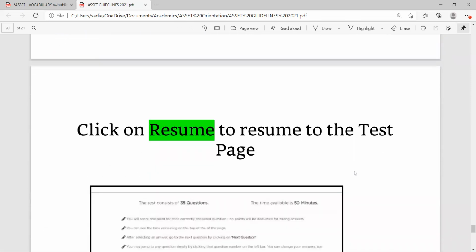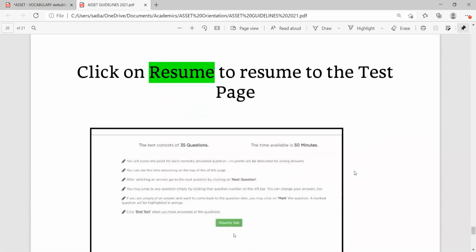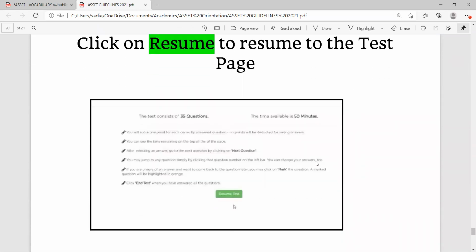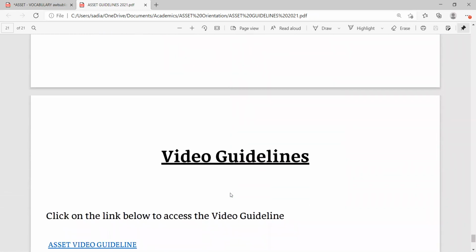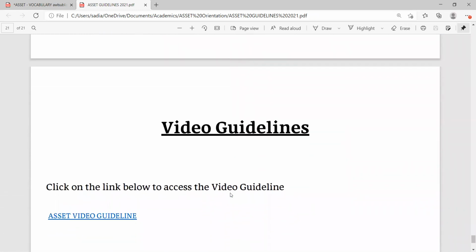Click on resume to resume the test page. Now, in case something of that sort has happened, you have informed the invigilator, your IT team has helped you out, you have logged in, you have typed the exam code, you have entered your details, and you have re-entered. It will show resume test. Click on resume test if you are reporting back after the glitch.